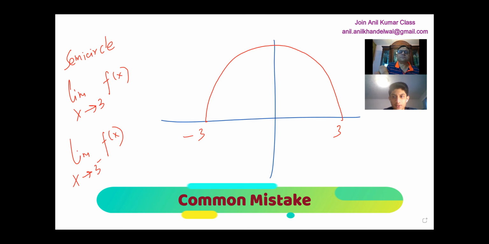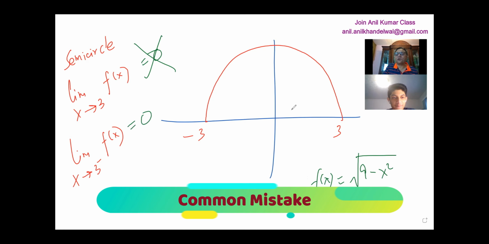So since this is a semicircle, it would be a square root function if we were to write it in function notation, right? Square root of 9 minus x squared. So the limit when x approaches 3 would be 0, right? Very good. And then for 3 negative, no, that is not 0. Oh, yes. For 3 negative, it is 0 because you could approach from the left hand side, correct?